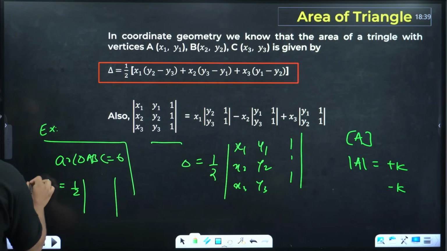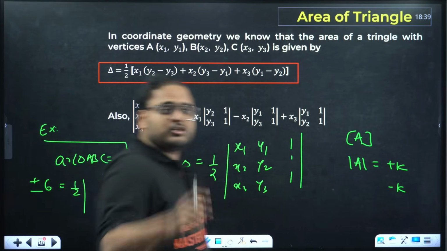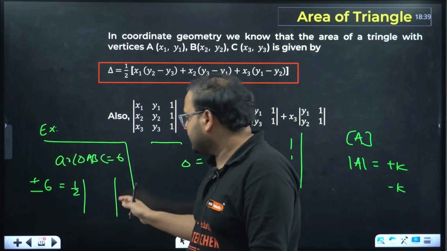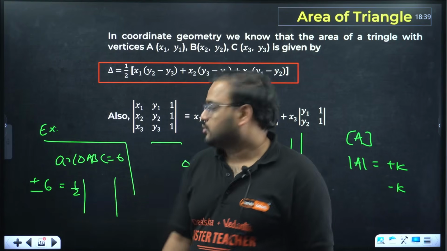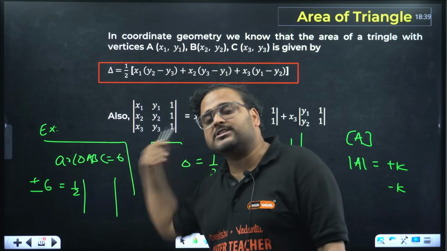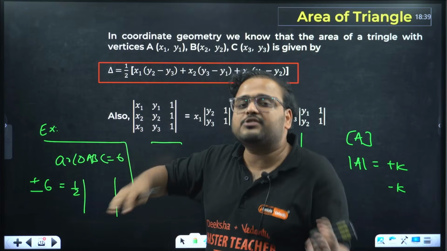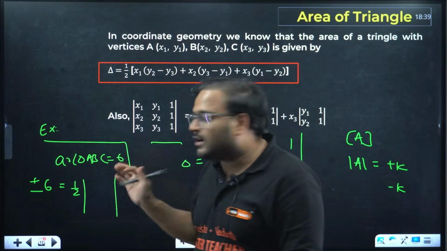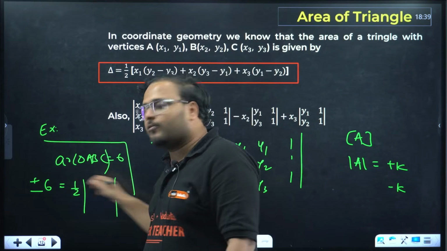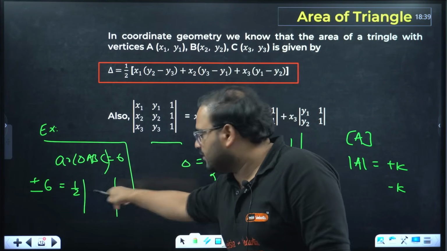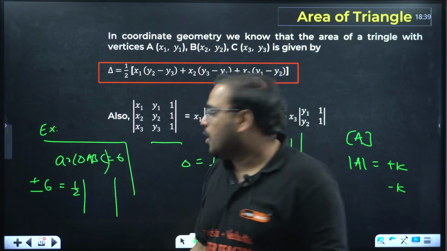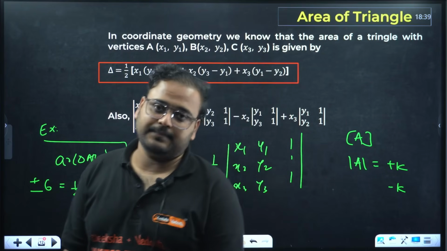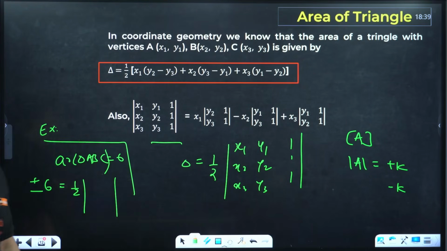You write both plus and minus, because you do not know whether the answer was plus 6 from the determinant or minus 6. So if the area is given to us and we want to go backward and solve for any missing value of the determinant, always take this as plus and minus 6, because we don't know which one it was exactly. I hope this is clear.